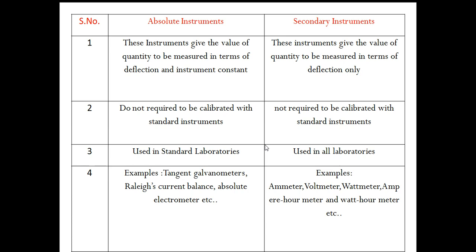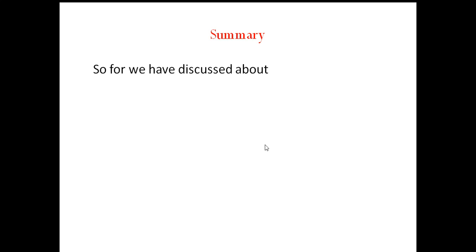Examples of absolute instruments are tangent galvanometers, Raleigh's current balance, absolute electrometer, etc. Examples of secondary instruments are ammeter, voltmeter, wattmeter, ampere hour meter, and watt hour meter, etc. These are the different meters that are called secondary instruments.